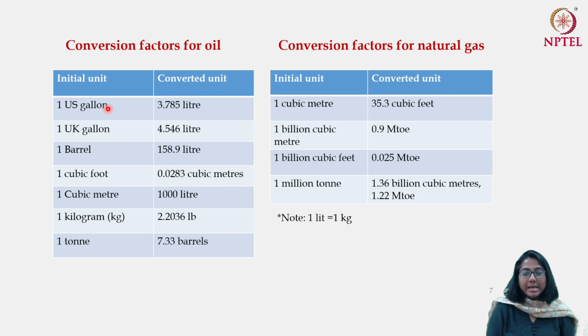So here you can see that even gallon is measured in two different ways in two different parts of the world. In the US, 1 gallon is equal to 3.785 liter, whereas in the UK, 1 gallon implies 4.546 liter. So if you see that the information is given in gallon, you have to inquire a little bit to understand whether the source of information is US or UK. And thereby you have different other conversion factors.